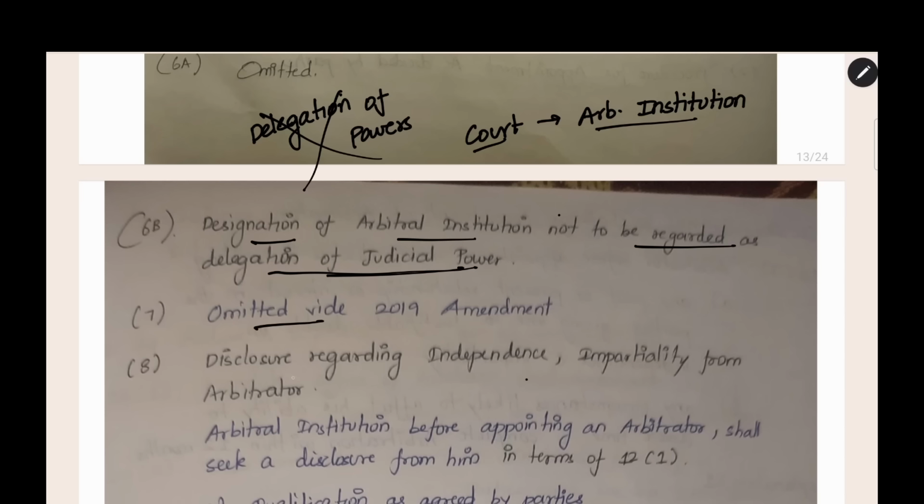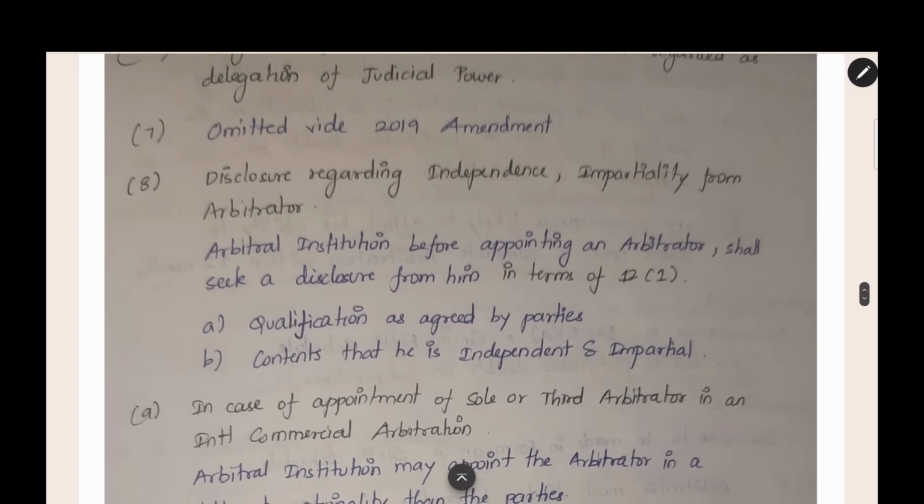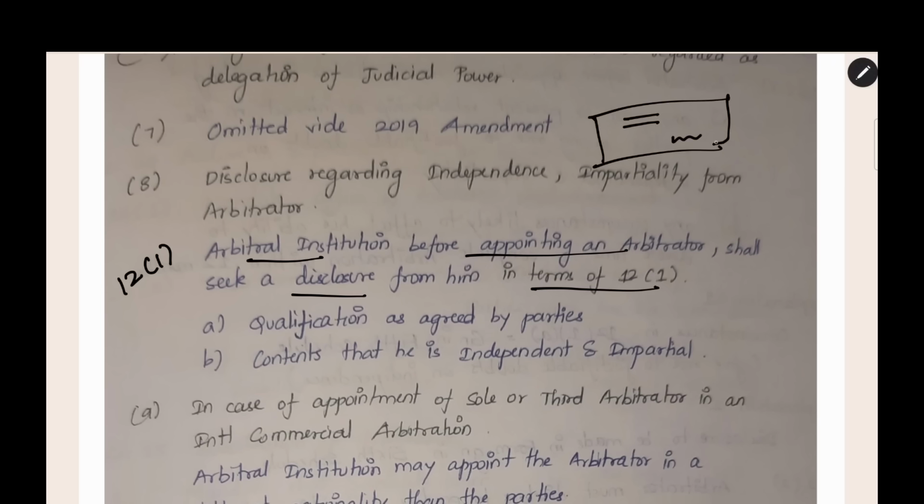Subsection 7 is omitted, and subsection 8 deals with disclosure regarding independence and impartiality from the arbitrator. We already saw that the arbitrator should be very independent and impartial. He should not show partiality for any party. The arbitral institution, before appointing an arbitrator, shall seek a disclosure from him in terms of section 12, subsection 1. Under section 12, subsection 1, we will study what disclosures are to be given before being appointed as an arbitrator. For example, you are being appointed as an arbitrator. You have to give certain disclosures, sign them, and give them to the parties before being appointed. It is like an agreement to be an arbitrator.